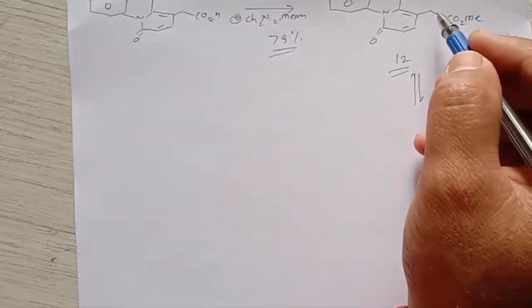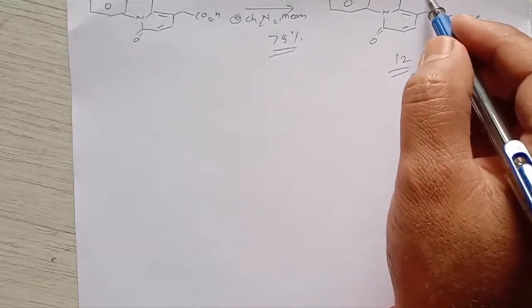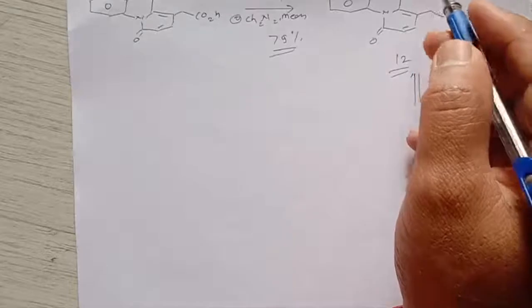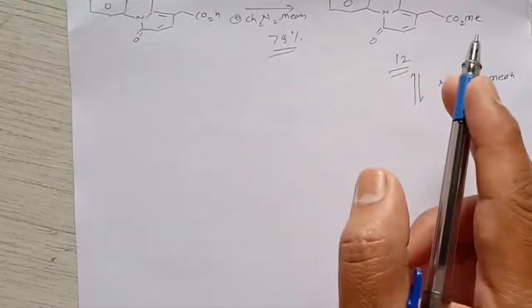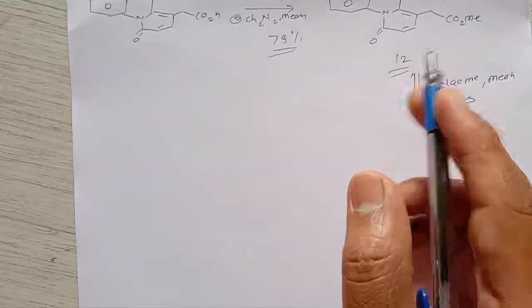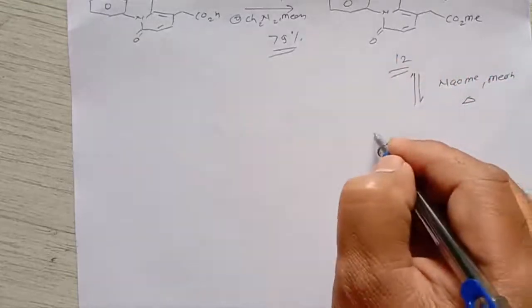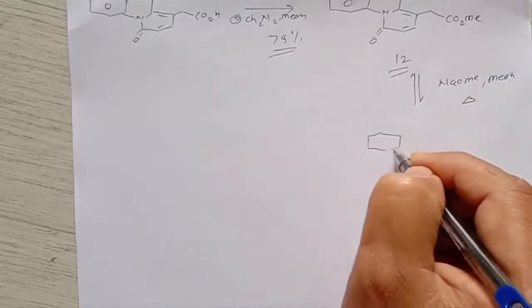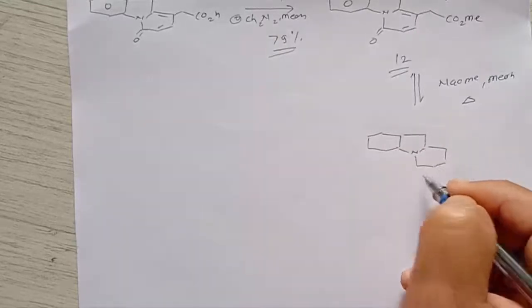That means enolization will take place at this position, and we can say that epimerization of this center will take place. If you see in the 13A, though there is hydrogen above the plane, it doesn't matter, because in a further step we have to convert it into a molecule. That means it can be converted into functionalities like this.